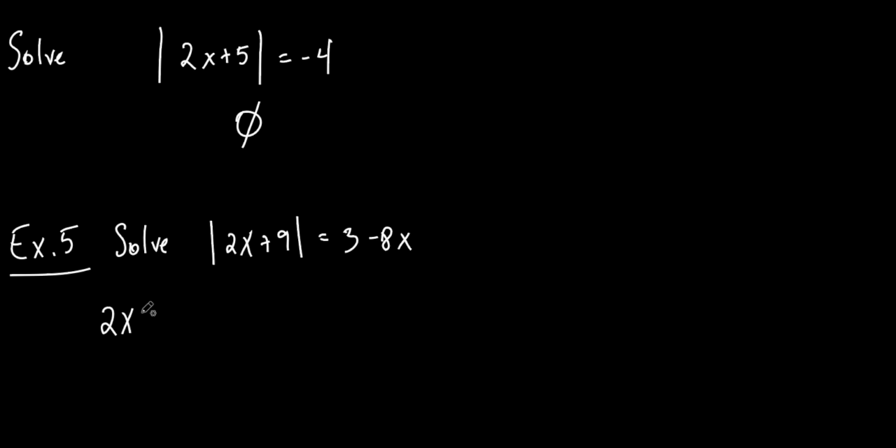Let's split them up. So 2x plus 9, get rid of the absolute value. What are we going to do first? Make that what? What did we do earlier? Made one negative, made it positive, right? So let's make it negative. Do you agree? We've done it like 3 times already, right? So we're going to make the one positive, and